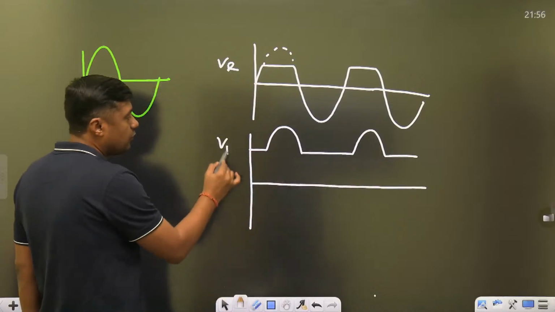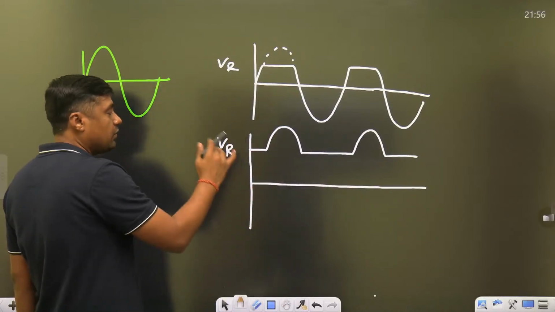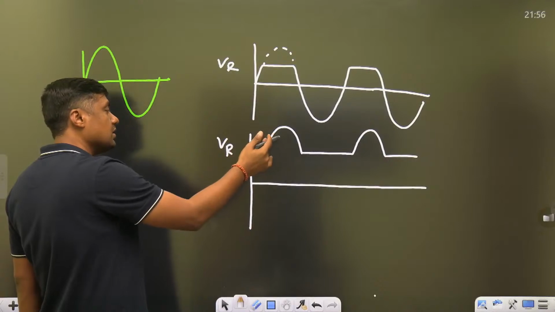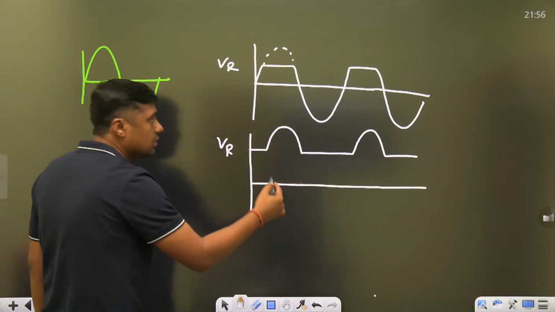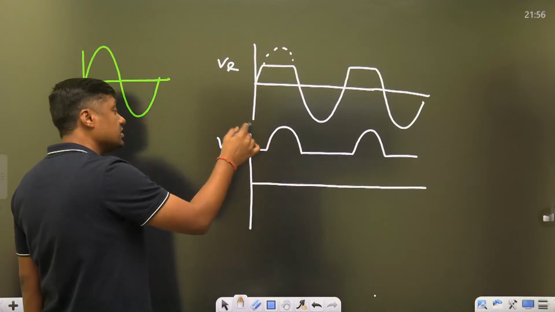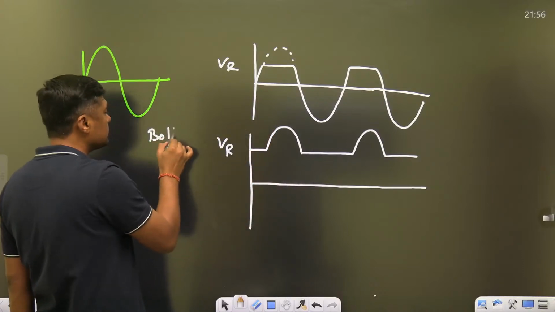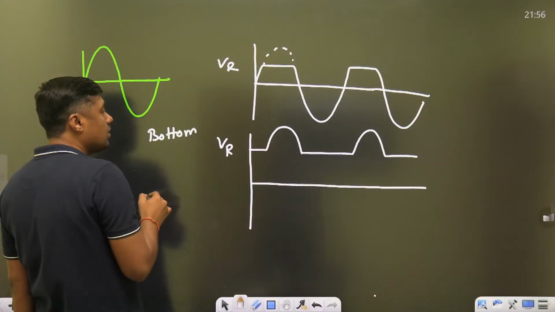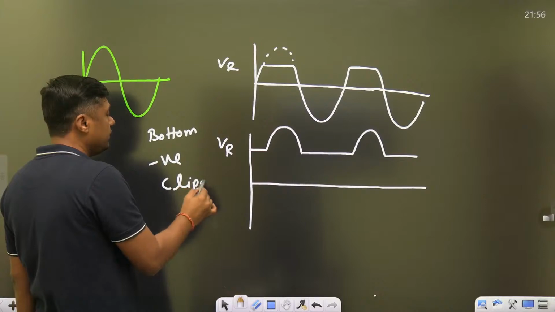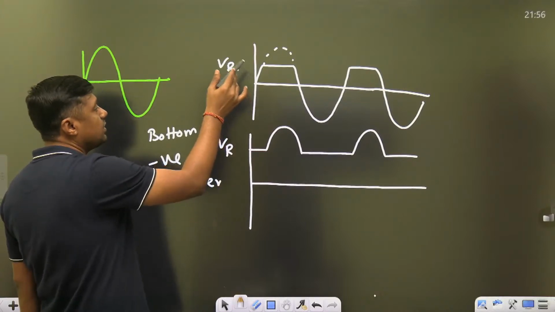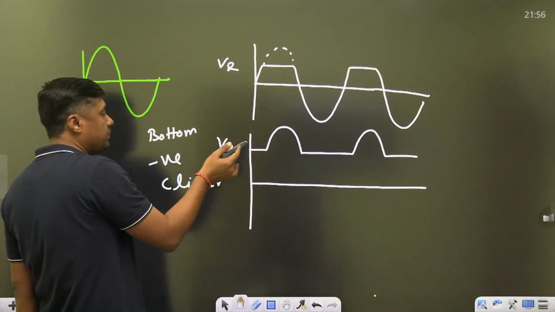What about the below? 0. But when the signal is above, it will pass. So this is called bottom clipper, because we have clipped the below portion and the above portion is passed. Bottom clipper or negative clipper. So this is called positive clipper or peak clipper, and that is called bottom clipper or negative clipper.